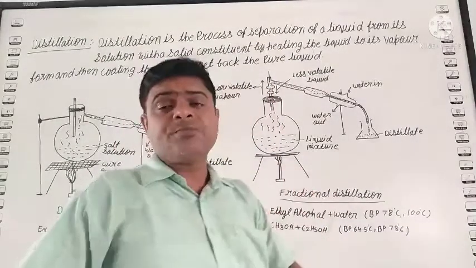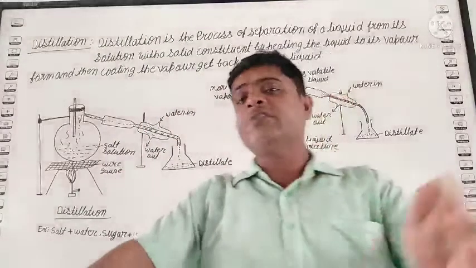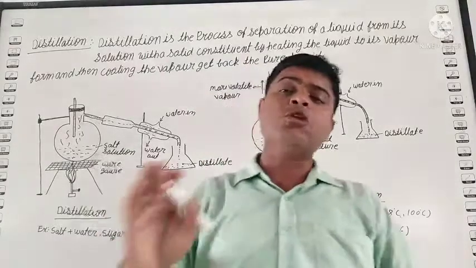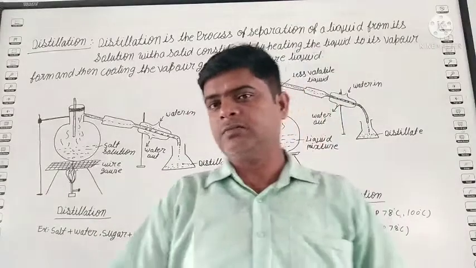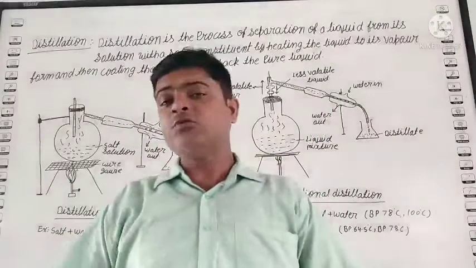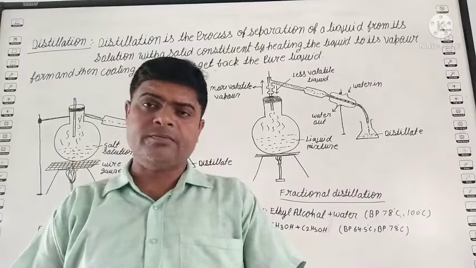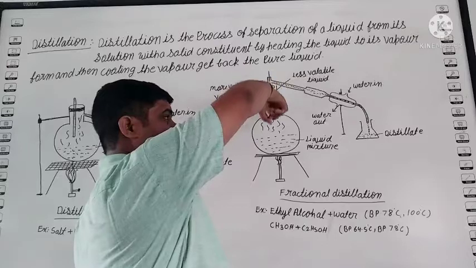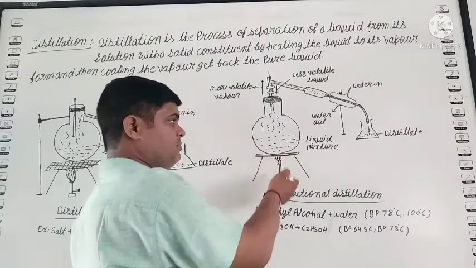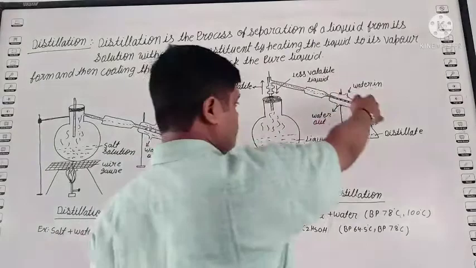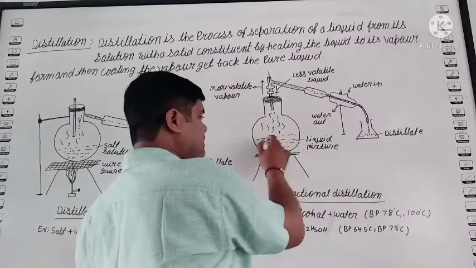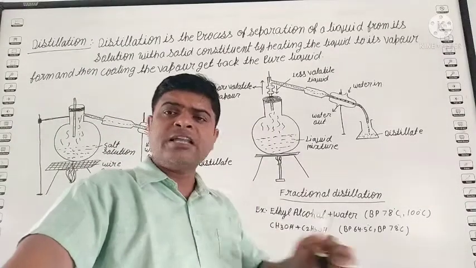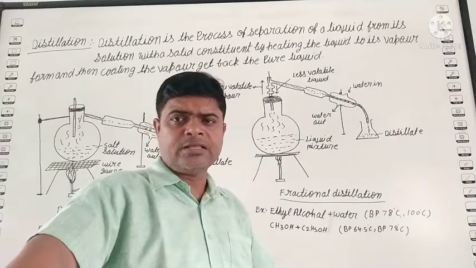In the distillation process, we separate a solid from a liquid. But in fractional distillation, we have two or more miscible liquids, like alcohol and water, or ethyl alcohol and methyl alcohol, mixed with each other. How do they become separated? The same figure is there: the column, the wire gauze, the Bunsen burner, the round bottom flask, the distillation tube, the same process. But in this process, we take two miscible liquids whose boiling points are different.